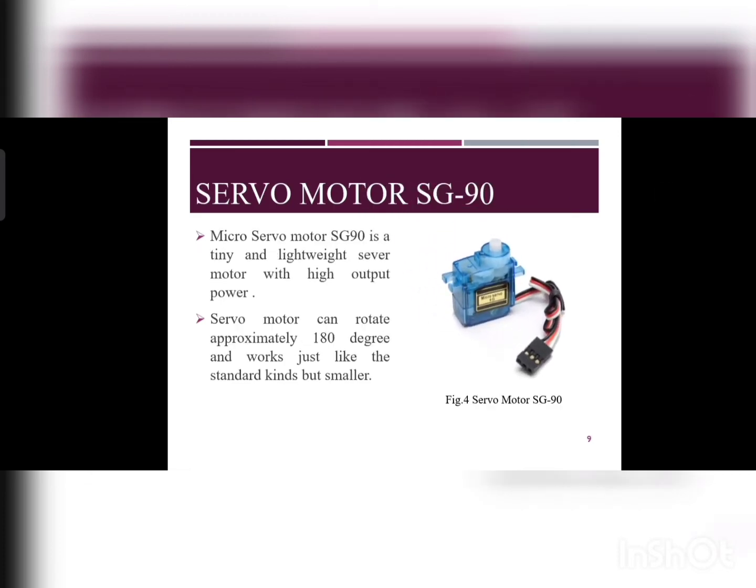Next is servo motor SG90. Micro servo motor SG90 is a tiny and lightweight servo motor with high output power. Servo motor can rotate approximately 180 degrees and works just like the standard kinds but smaller.